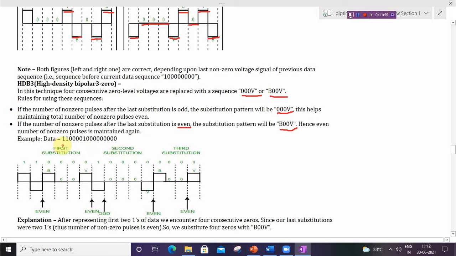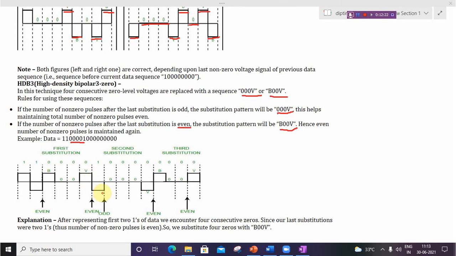So the data example is two ones, then 0000 1, then 000000000. Let us consider here that the first 1 represents positive, then the next 1 represents negative. Okay, so first there are two 1s, which means even substitution. So if the last substitution is even, the pattern will be B00V. So here it will be B00V.